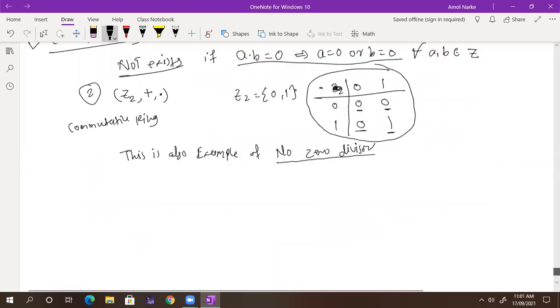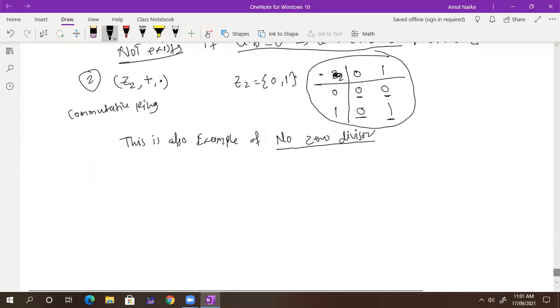Any other example? Yes. Let's take Z6, comma, plus, comma, dot. Tell me whether this is an example of zero divisors or no zero divisors.